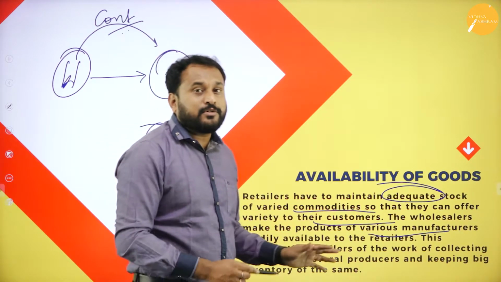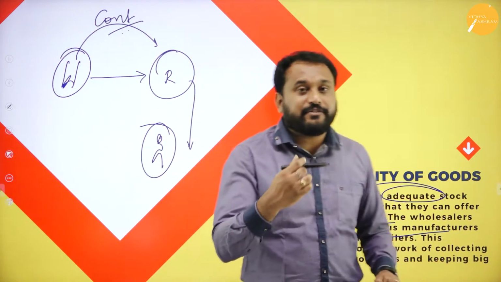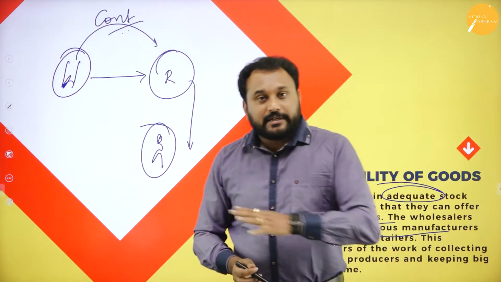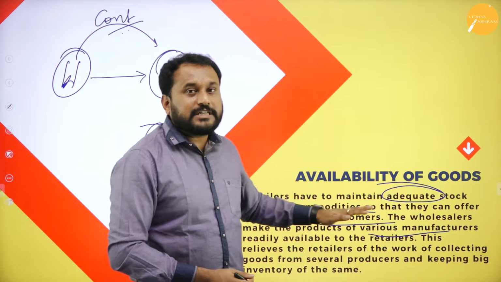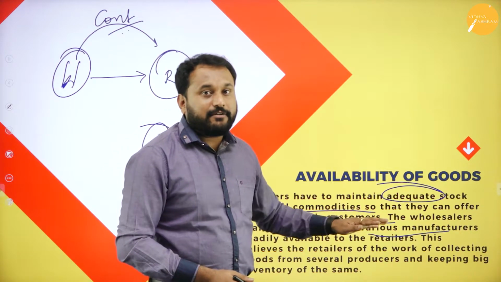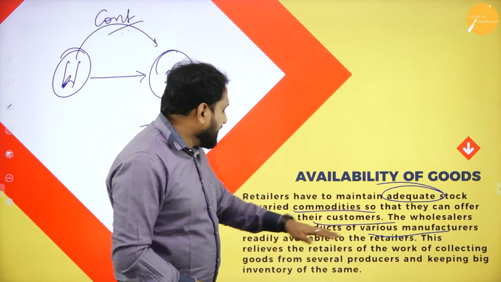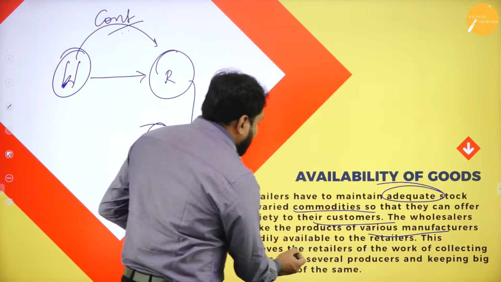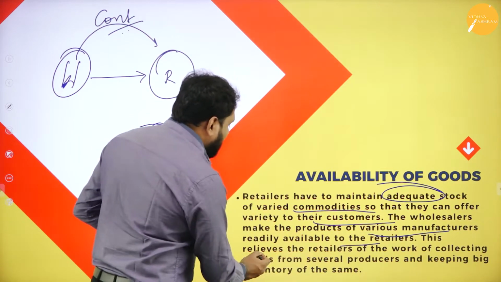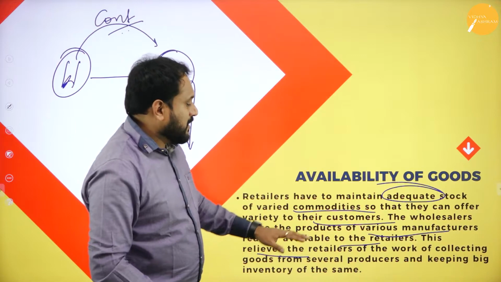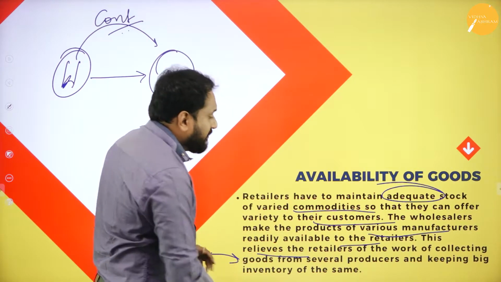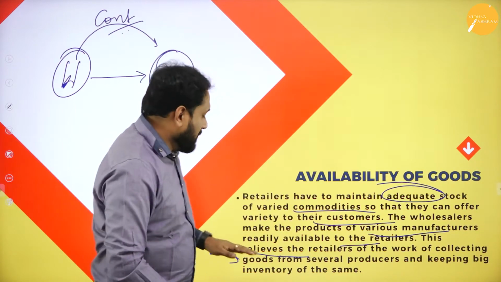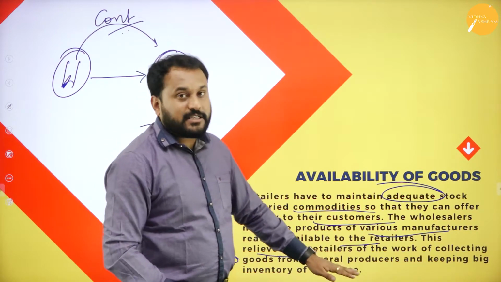Now the retailers don't need to go to the manufacturers and find out. They should directly go to whom? To the wholesaler, and the wholesaler will tell which are the products and what exactly the market value is. This is readily available to the retailer. So this relieves the retailer of the work of collecting goods from several producers and keeping a big inventory of the same.